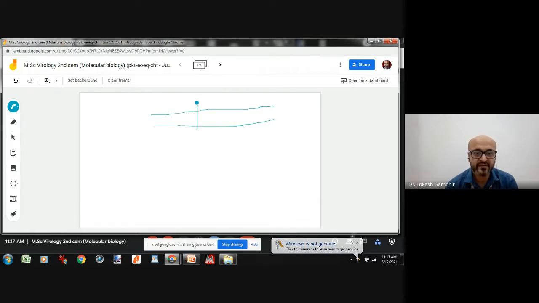This is our starting codon. And this is our stop codon. Now, in between this, there are 2 exons which are present, and between the 2 exons there is an intronic region which will not code for anything.